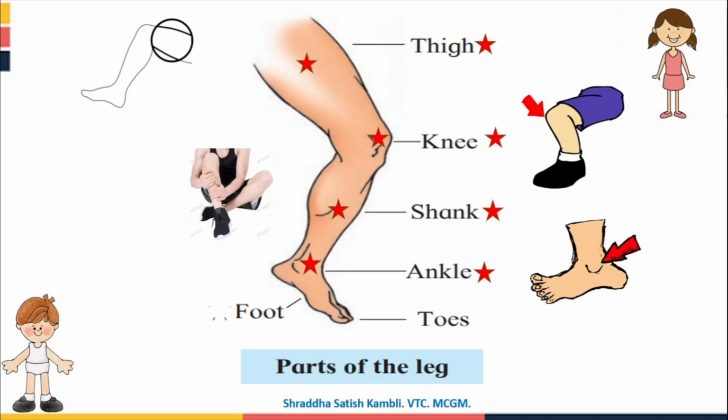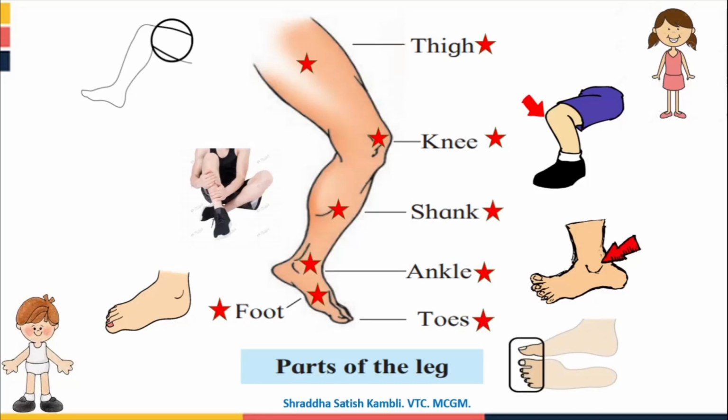And then you have the foot, on which you have these toes. Okay, so see, this is the foot, and then you have the toes. Toes means the fingers on your legs are actually called as the toes. Sometimes we say the fingers of my legs are paining, but it is not fingers of your leg, it is your toes. Okay, you say fingers for the hand and toes for the leg. So children, the leg is also divided into 3 parts. One is the thigh, then it is the shank, and then you have the foot.